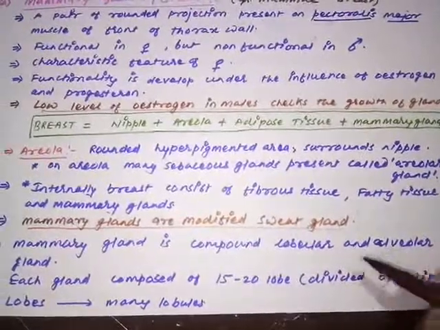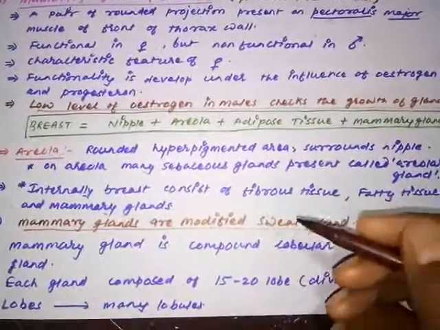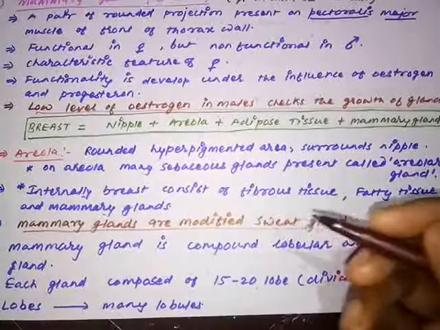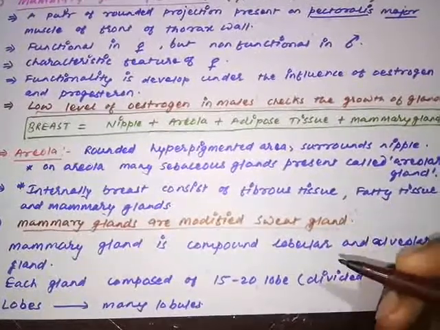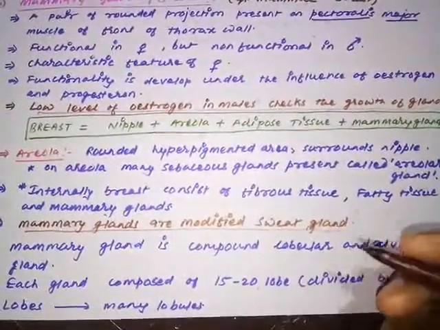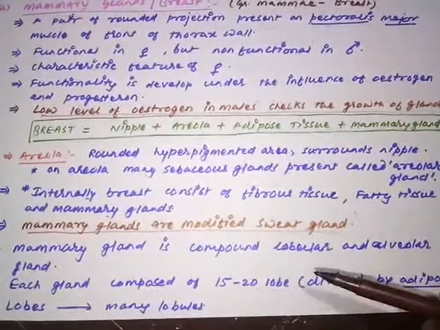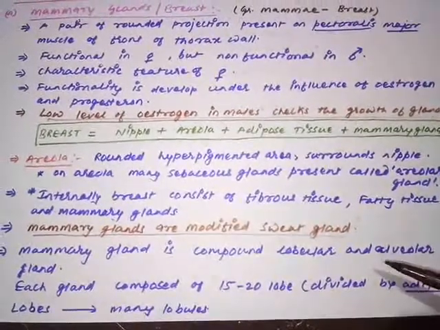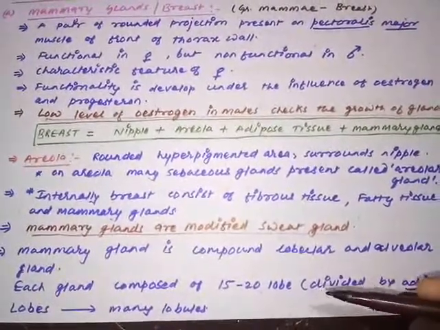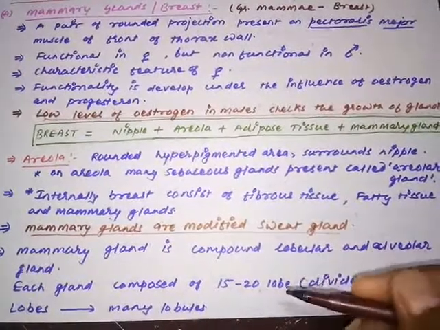Now moving on to the internal structure, the mammary gland is considered a compound lobular and alveolar gland. Compound lobular and alveolar gland means this is made of many lobules and alveoli present inside. So the complete structure of the mammary gland is made of lobules and alveoli. Now we are going to discuss how the structure is formed.